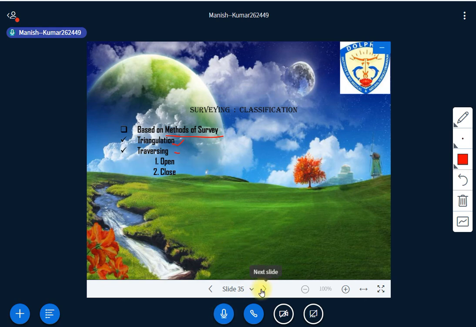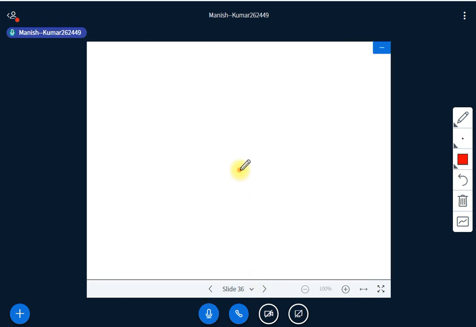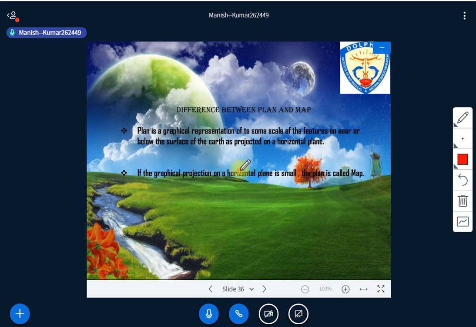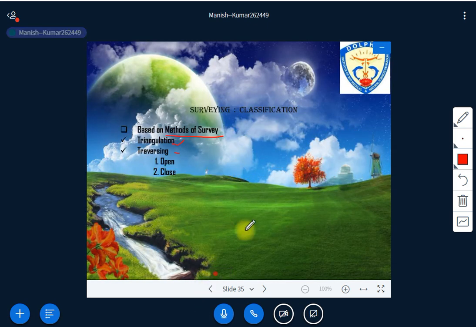As the name suggests, triangulation is made up of triangles. From the triangle, triangulation has been made. For example, you have to survey a large area. What you do is divide the entire area into a network of triangles.